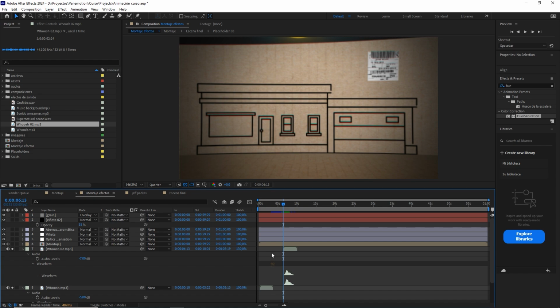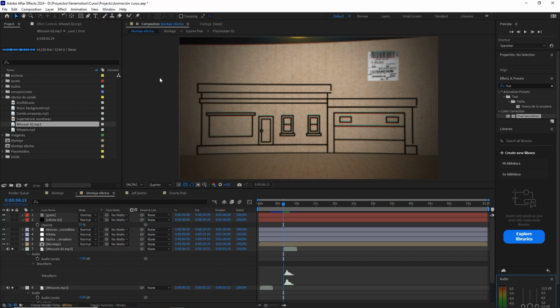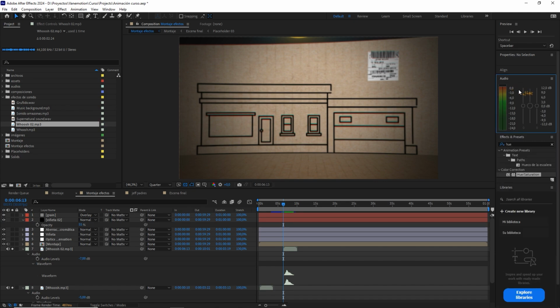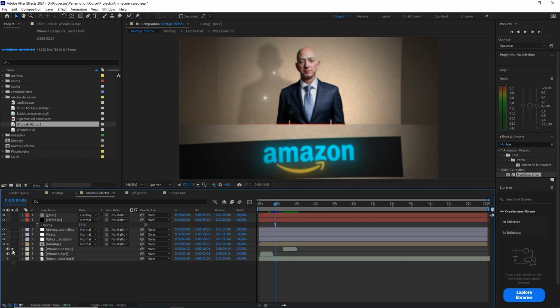In any case, we can open the audio window here, and we are going to put this one up here. And the idea is that it always moves more or less around here by 12. Don't let it go to red, because it sounds a little annoying, and don't stay too low either. I'm going to preview these three sounds so you can see what I mean.